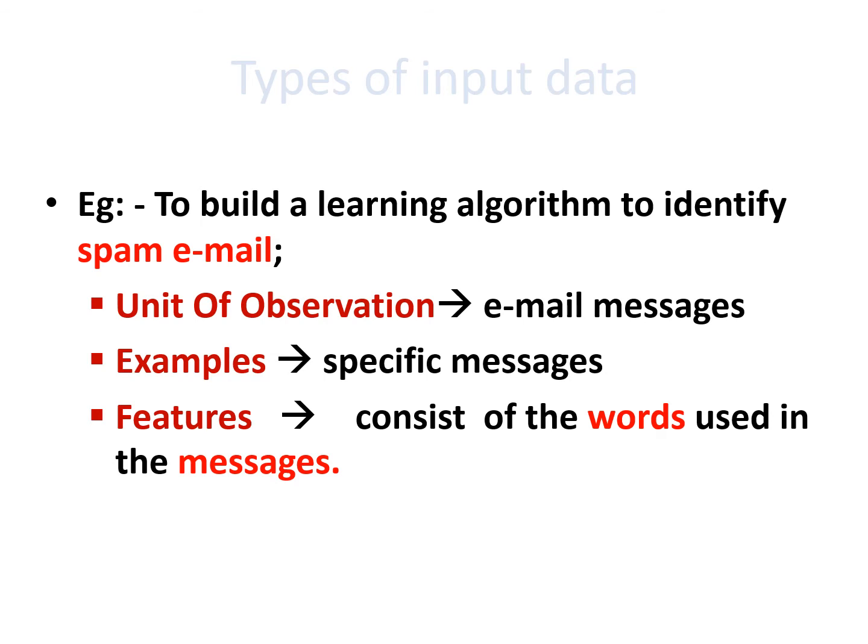So here in learning a particular spam email mechanism, the unit of observation is an email message itself. The example is all the email messages, each email is an example. Then features are the content and the title of the corresponding email. Likewise.